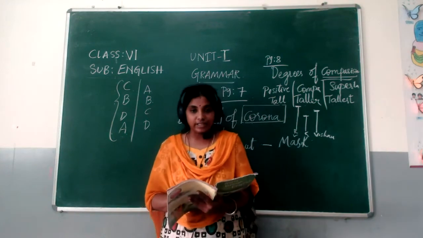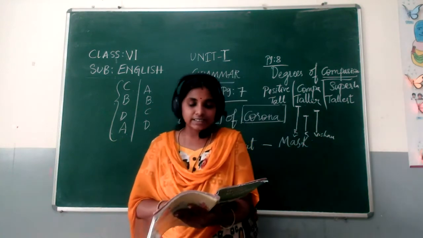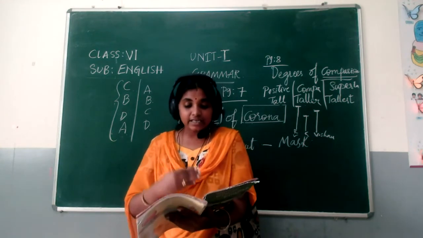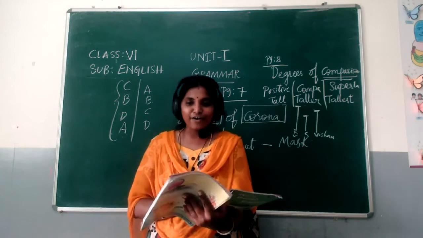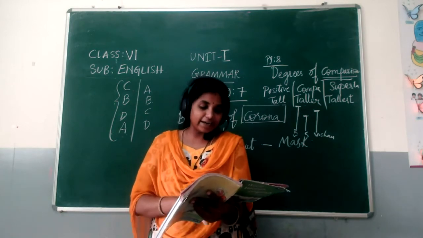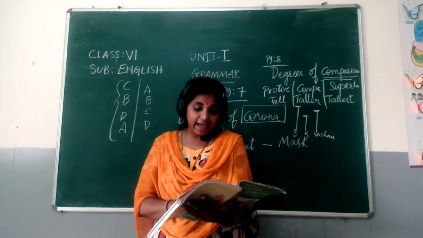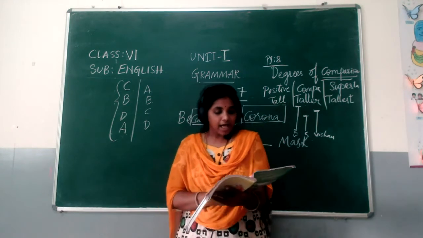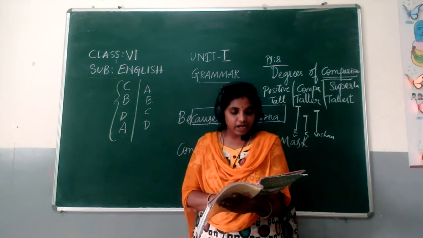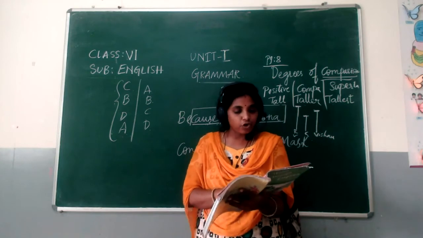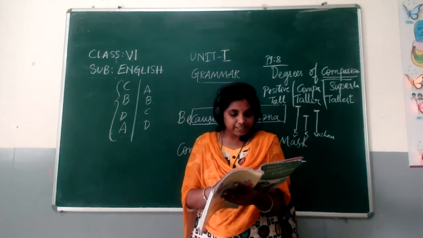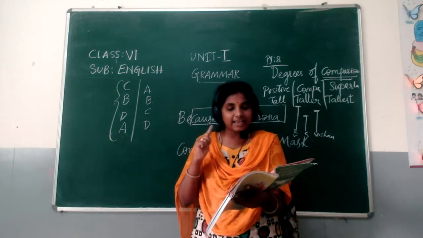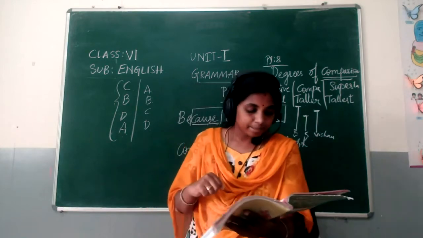Here is some information about a group of pupils in 6th class. Pupils means students. Here there is information given about 6th class students. So the name of the students is given, age is given, height is given and weight is also given. Now again another task. Now make 20 sentences comparing the ages, heights and weights of the students as shown in the examples given below. Harini is as tall as Raghava. So they compared the height, 4.9. Harini's height is 4.9, and Raghava's height is also 4.9. So Harini is as tall as Raghava.